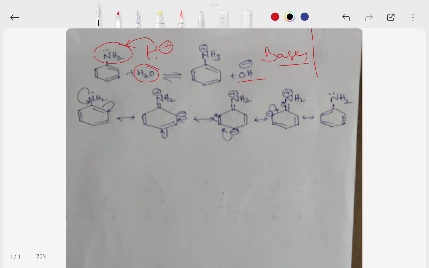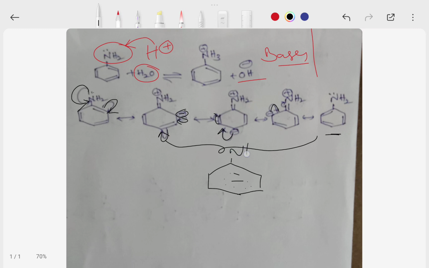In the resonance structure, nitrogen is having a lone pair of electrons. This lone pair of electrons is donated to the benzene ring. Here the electron is shifted to this carbon, this is the minus charge, the electron shifted to this carbon. These are the resonance structures of aniline. Here the negative charge is delocalized throughout the aromatic ring. And this is the resonance hybrid structure of aniline.